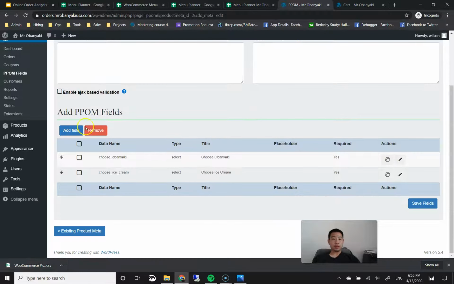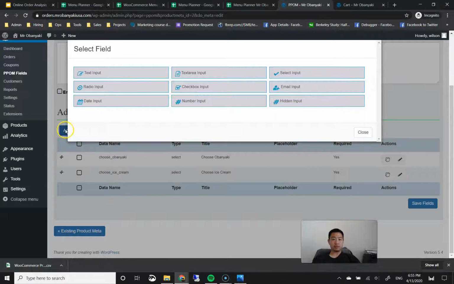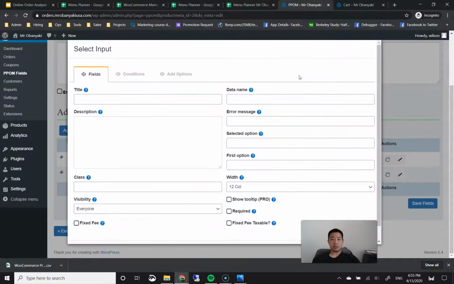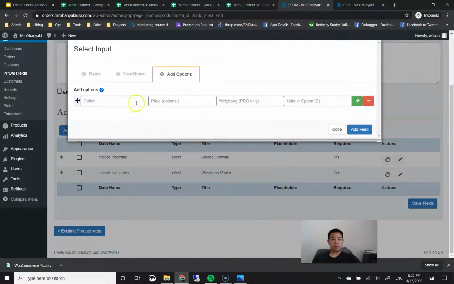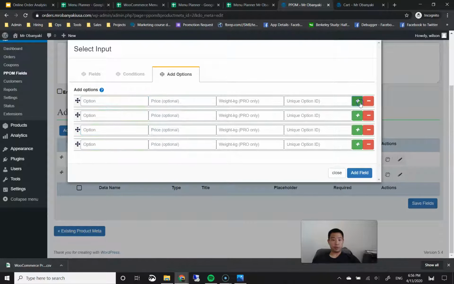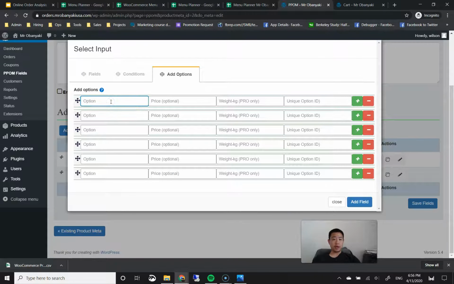Then we're going to go ahead and add topping number 1. So let's click on add field again. On the top right, we're going to click on select input, and then we're going to click on choose topping 1. Make this required. Click on the add options tab, and we're going to start adding all of our toppings. There are 6 toppings available here from the menu that I'm looking at. So I'm going to go ahead and put the plus sign 5 times to make a total of 6 fields.